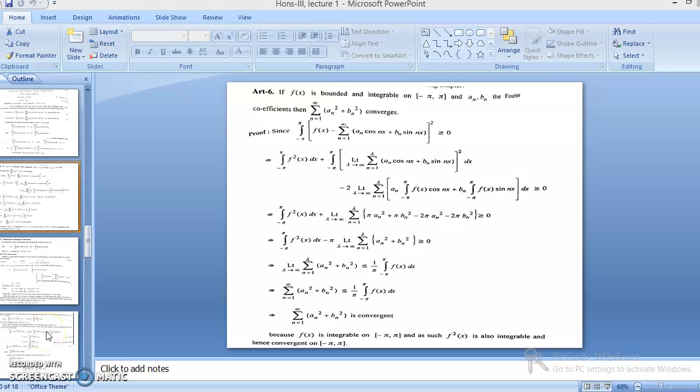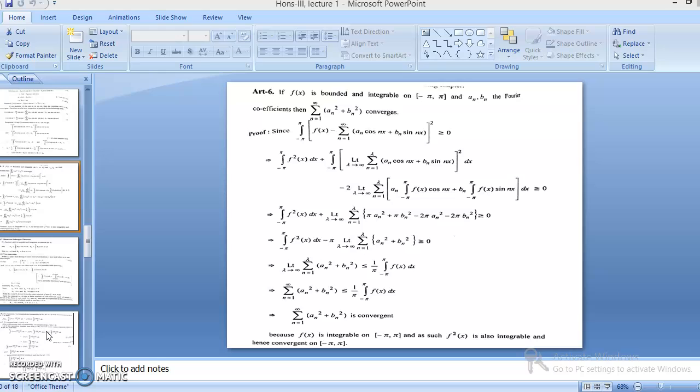Second lecture of Fourier series. We will discuss further theorems related to this topic. Next one is: if the function is bounded and integrable on the interval minus pi to pi, and a_n and b_n are the Fourier coefficients, then we have to prove that this sum converges.